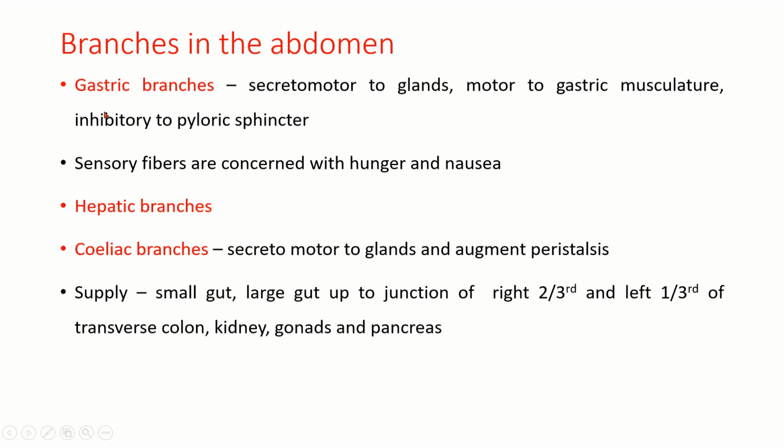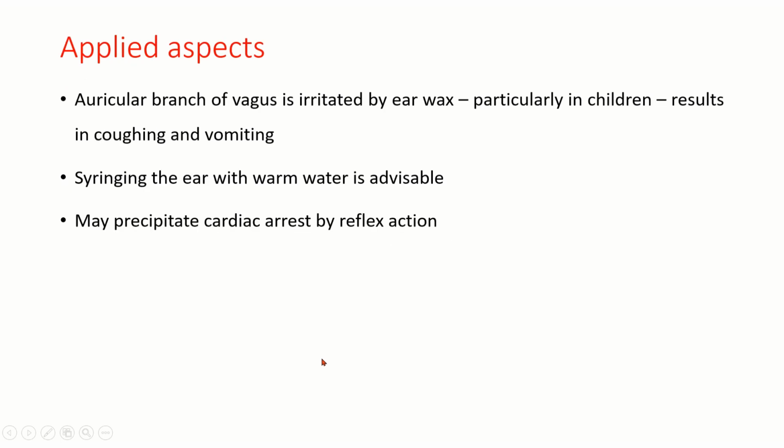So in the abdomen, gastric branches. These are secretomotor to glands, motor to gastric musculature, and inhibitory to the pyloric sphincter. Sensory fibers are concerned with hunger and nausea. Hepatic branches and celiac branches are secretomotor to glands and augment peristalsis. So they supply the small gut and large gut up to the junction of right 2/3 and left 1/3 of the transverse colon. In addition, they also supply the kidney, gonads, and pancreas and a few other structures.